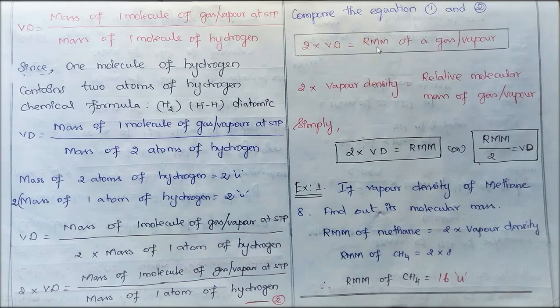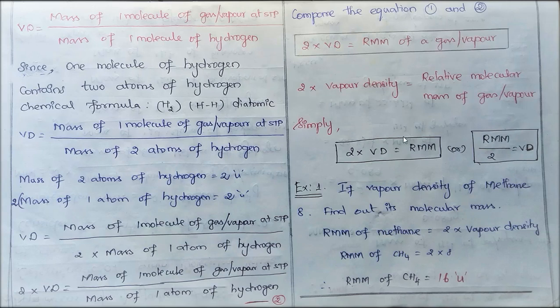So 2 into Vd is equal to RMM. Now if you move the 2, RMM by 2 is equal to Vd.